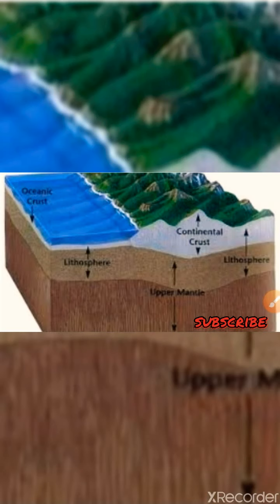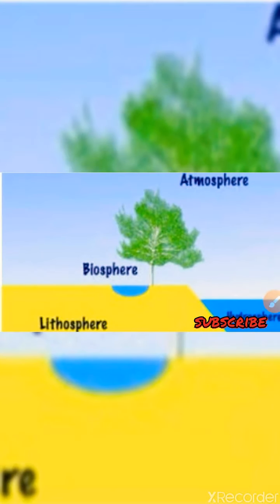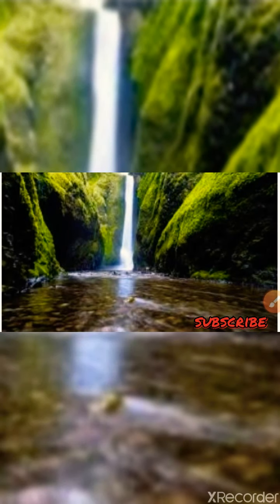Again, we are moving to the next topic, hydrosphere. This is hydrosphere, and you all know that hydro means water. This comes in the category of water. Hydrosphere is the domain of water. Look at this picture. It comprises various sources of water and different types of water bodies like rivers, lakes, seas and oceans, etc. It is essential for all living organisms. This is the river.